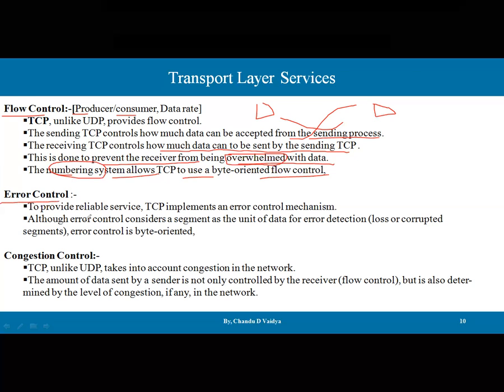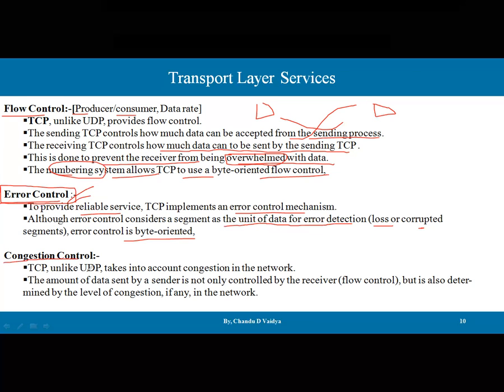Then second is error control. To provide reliable service, which we discussed earlier, TCP implements an error control mechanism. Although error control considers the segment as a unit of data for error detection, like lost or corrupted segments, error control is a byte-oriented concept. There are some policies available: open loop, closed loop, and transmission policies. We have a separate video on error control also, where we can see it in detail.